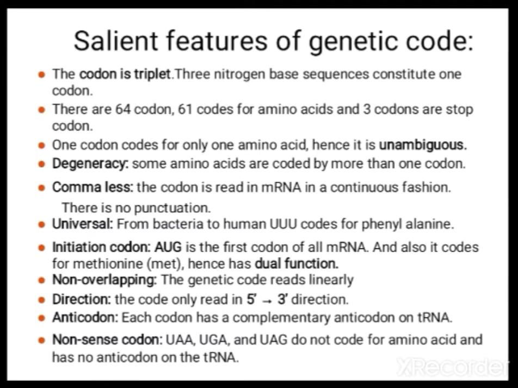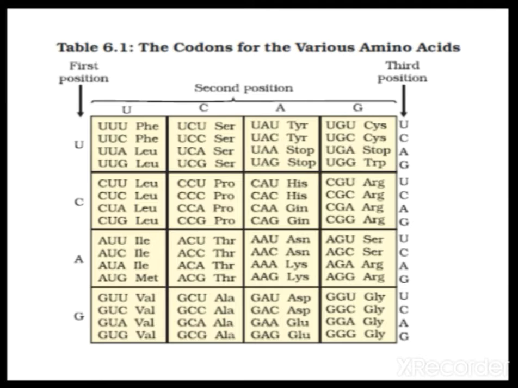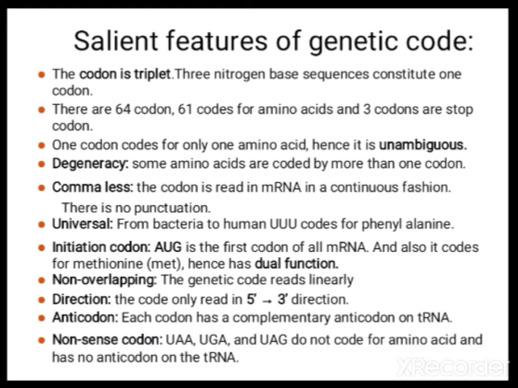Genetic code is triplet. 3 nitrogenous base sequences contribute 1 codon. Here you see children, UUU is one genetic code, UAC is another genetic code. Like that, 3 nitrogenous bases are there in one genetic code. Totally 64 codons are there: 4 bases, 4 to the power of 3, gives 64 codons. Among that, 61 codons code for amino acids, and 3 codons are stop codons.